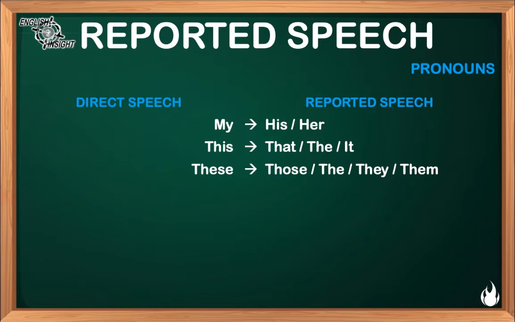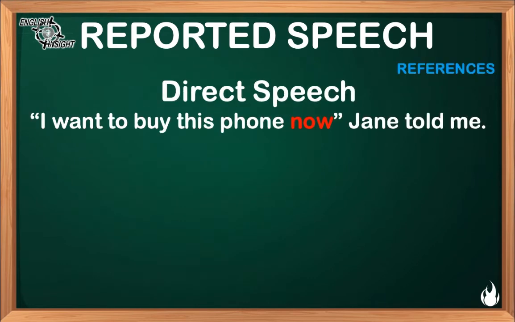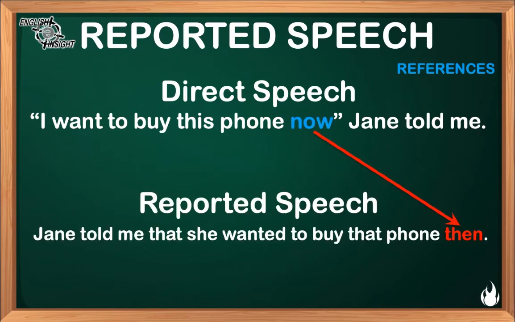Now, let's check the references of time and place. In direct speech, we say, I want to buy this phone now, Jane told me. In reported speech, we say, Jane told me that she wanted to buy that phone then. We are using the word then so as to indicate that we are talking about a different moment in time.